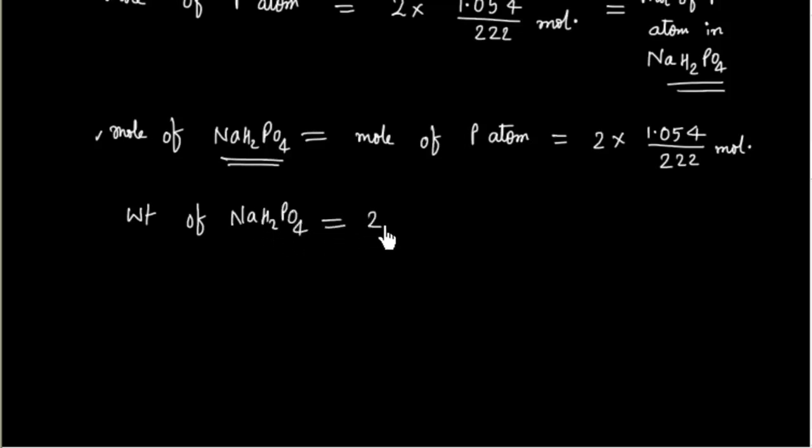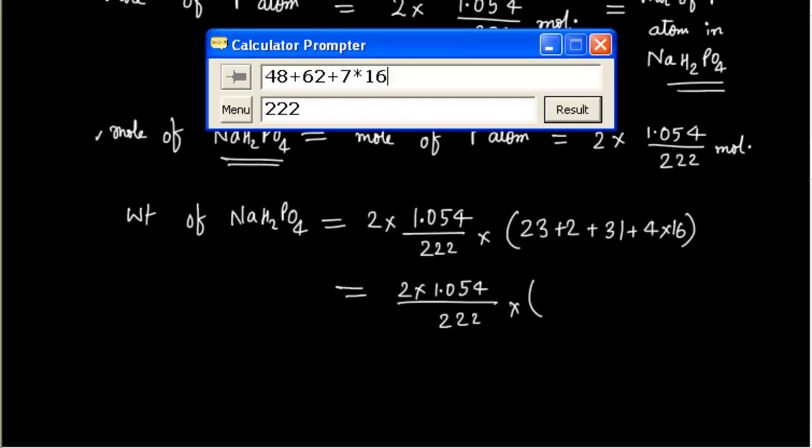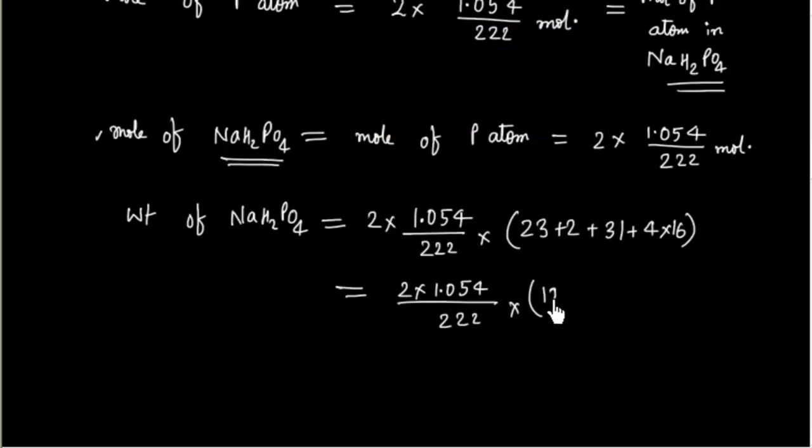This will be 2 into 1.054 divided by 222 and multiplied by the molecular mass, that is 23 plus 2 plus 31 plus 4 into 16. So this is 120.